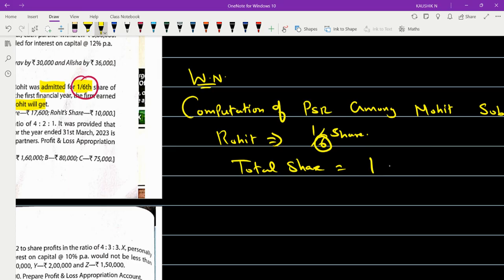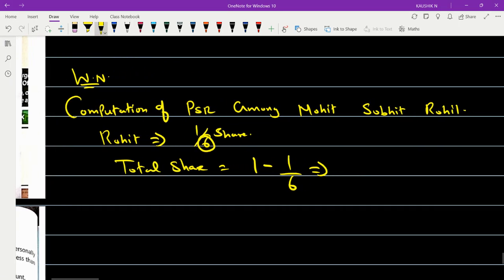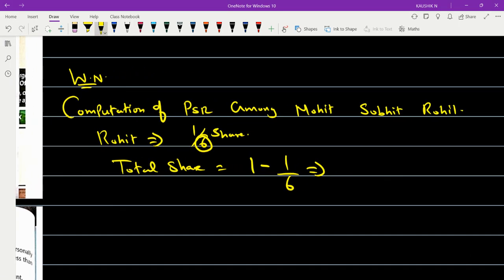From the total share of 1, if you are giving away 1 by 6 to the partner Rohit, what will be the balance? Total 1ல 1 by 6 நீங்க வந்து என்ன பண்ணிட்டீங்க? ரோஹித்துக்கு கொடுத்தீங்க. அப்போ பேலன்ஸ் எவ்வளவு இருக்கும்? You will be having 5 by 6.